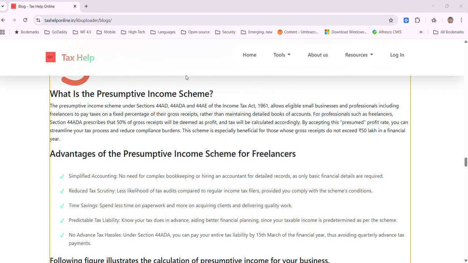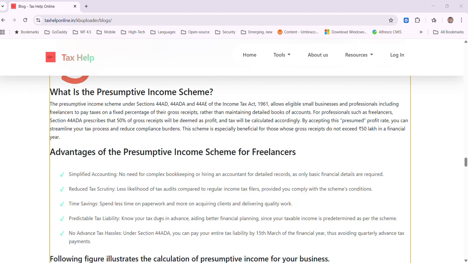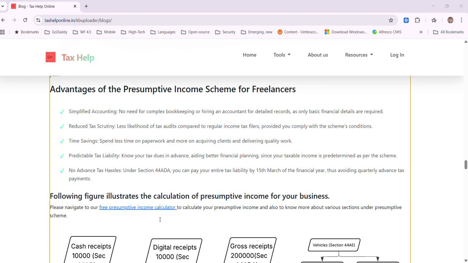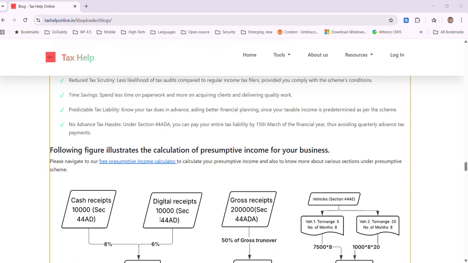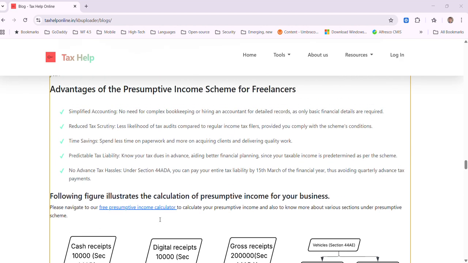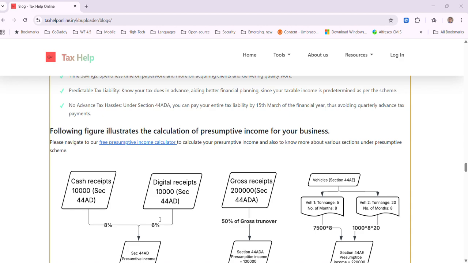So your revenue, profit and taxation burden are properly aligned with each other, and hence you don't have any advance tax hassles too, because under the presumptive income scheme you can pay your tax liability by 15 March of the financial year, so you need not pay any quarterly advance tax payments. And despite paying the entire tax liability just 15 days before the end of the financial year, there are no penalties.